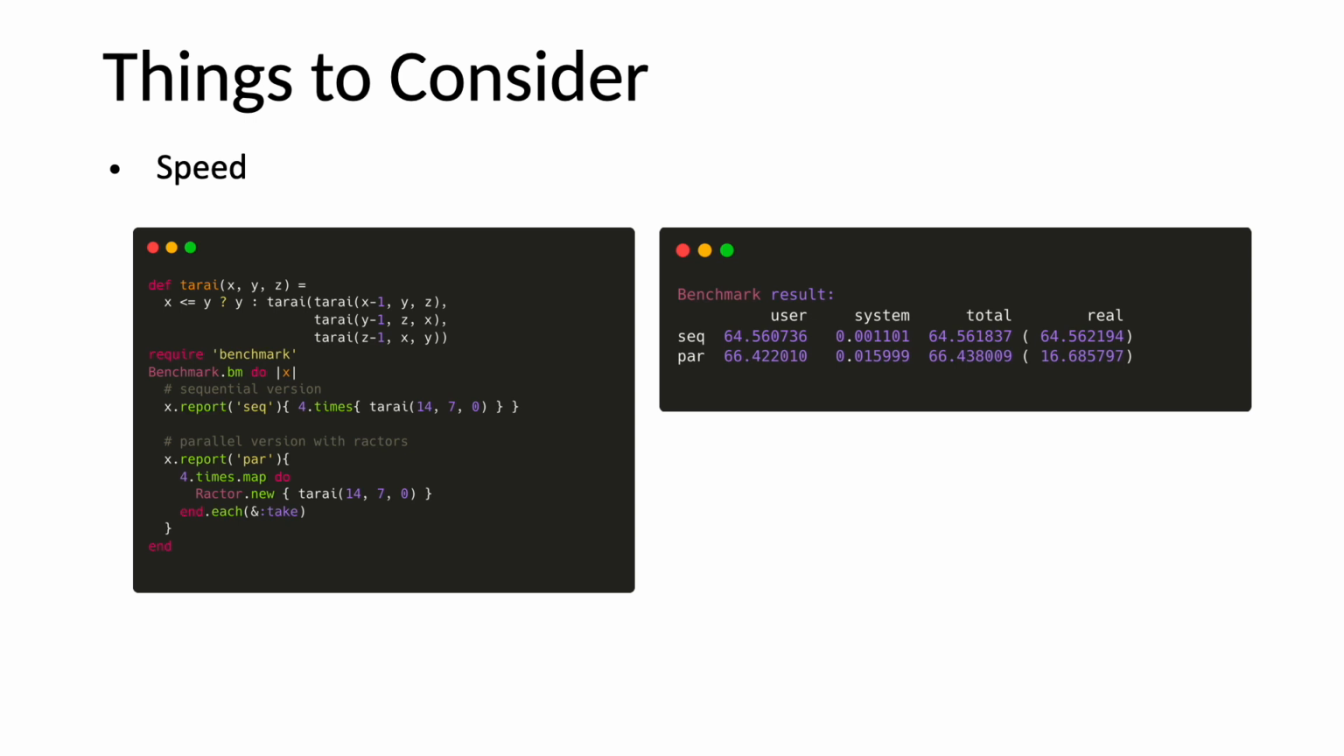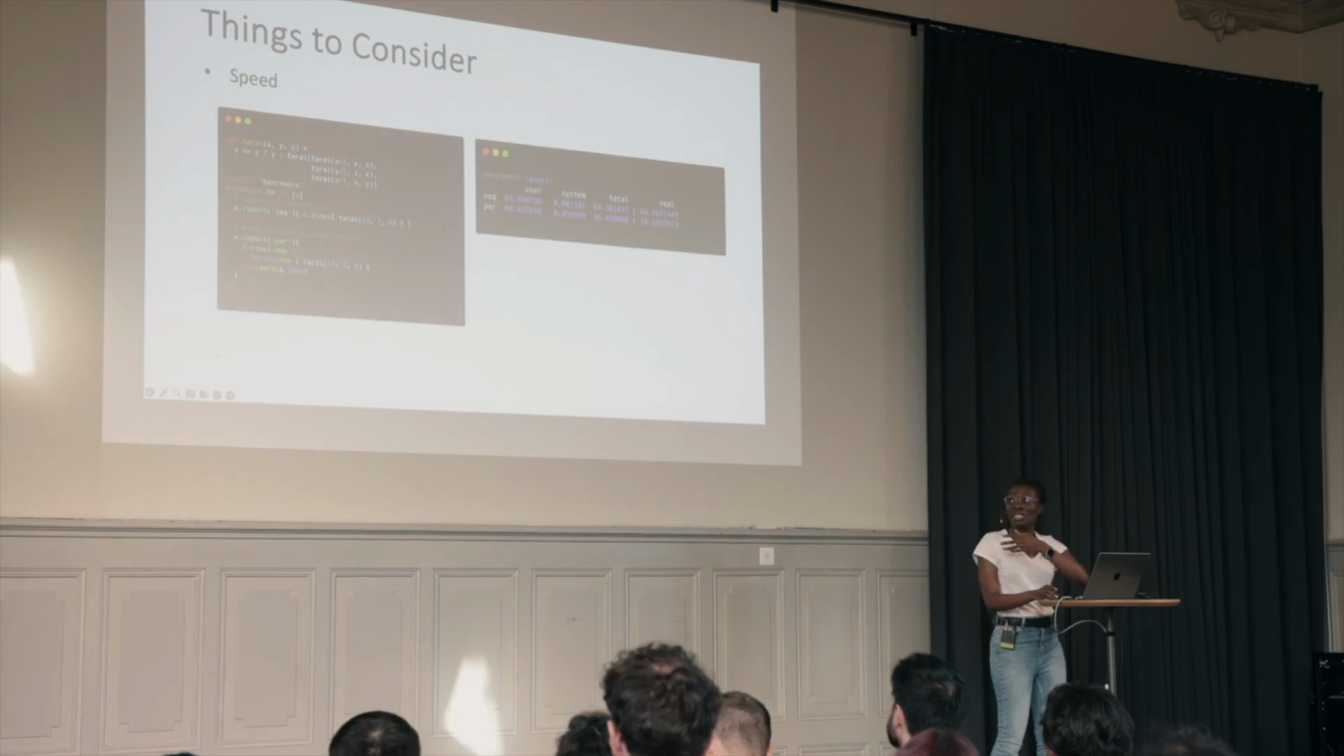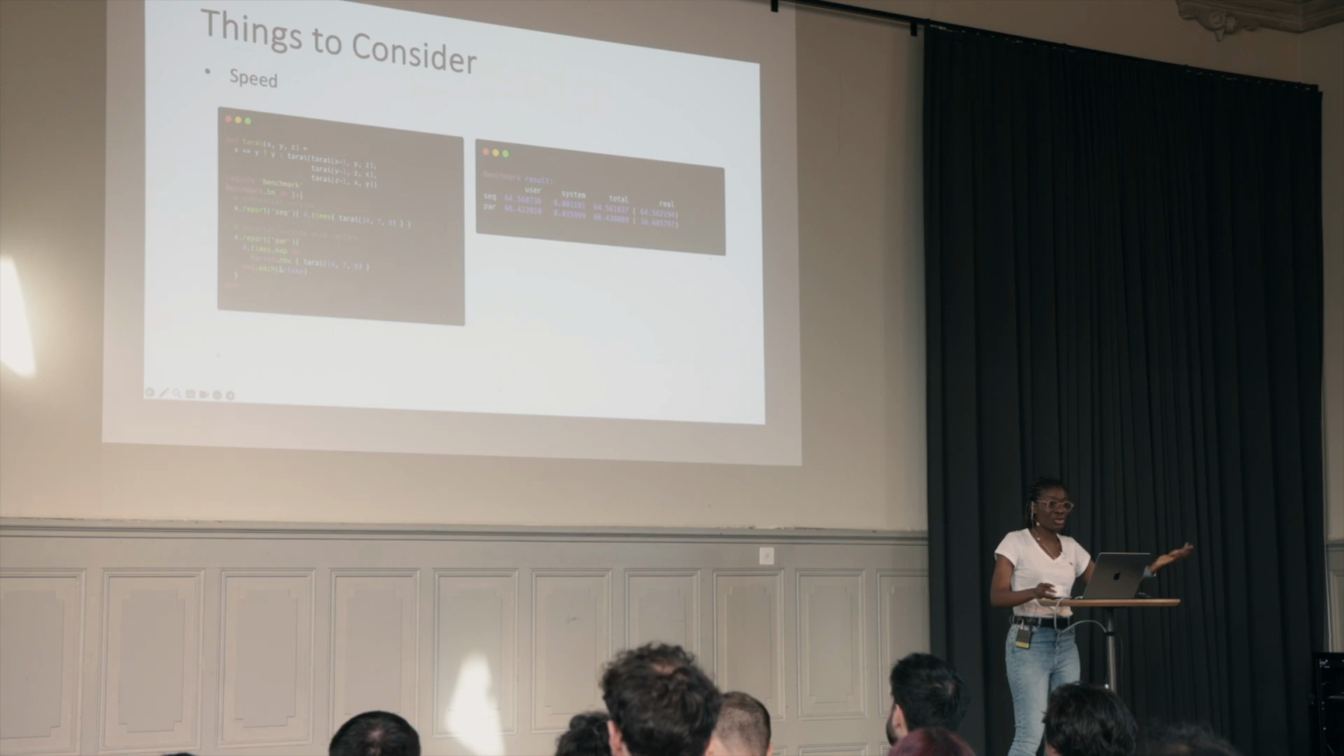This doesn't mean that Ractors are generally 4 times as fast. Here we run them 4 times, so if it was 5 times or 6 times, we would be having that same result.